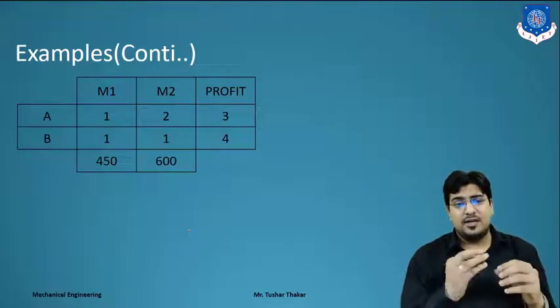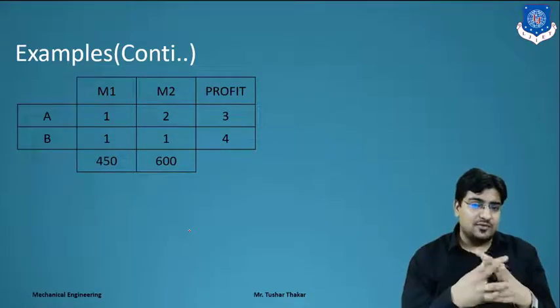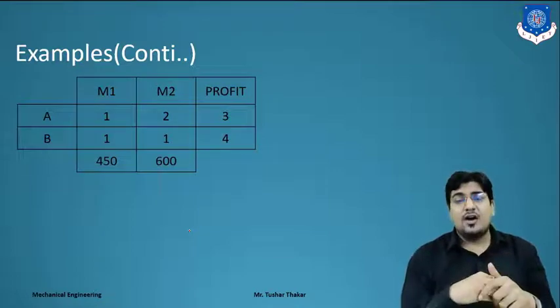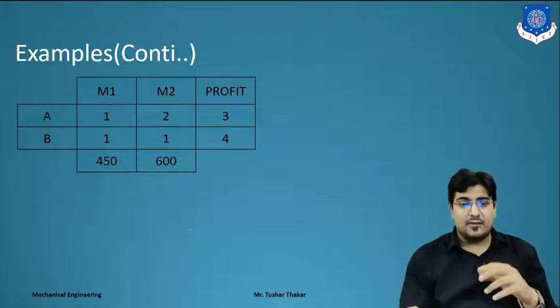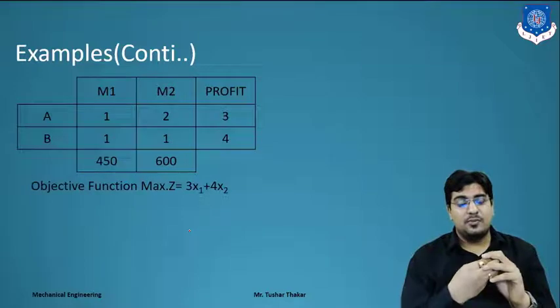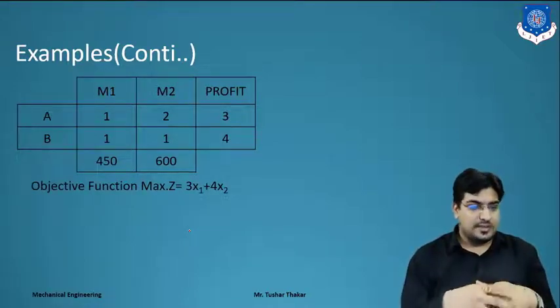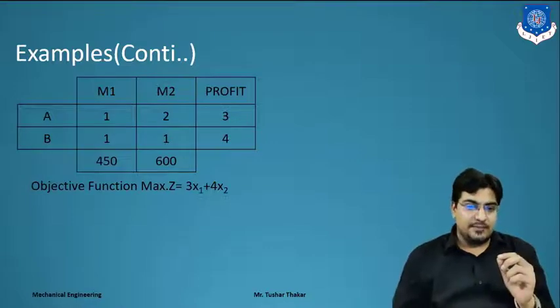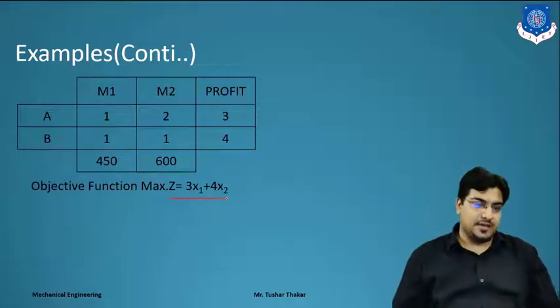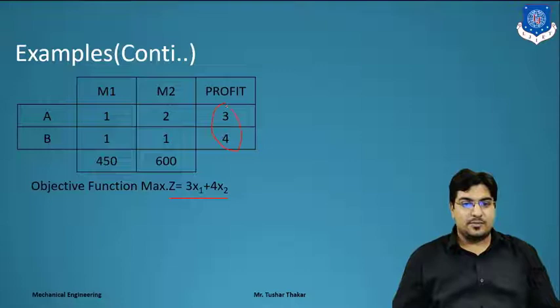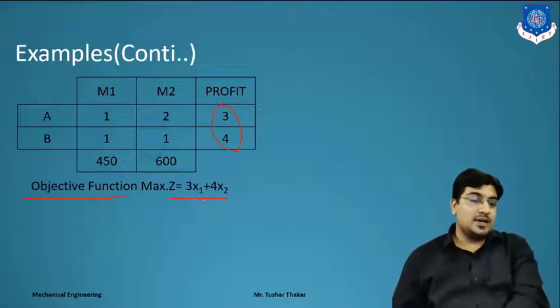So here the decision variables are x1 and x2. First, what is the objective function? The objective function is to increase the profit. Means we have to put here Z max is equal to 3x1 plus 4x2. Right? We have to make a simple equation over here. Means we have to increase the profit, so our objective function is to maximize our profit. Now, what are the constraints?